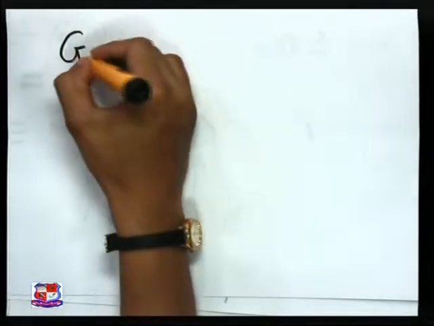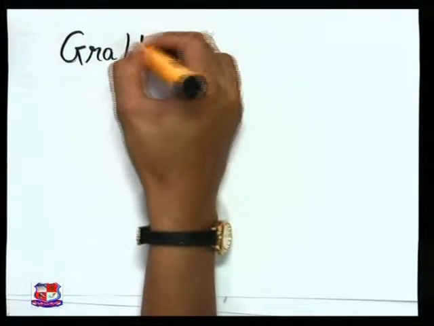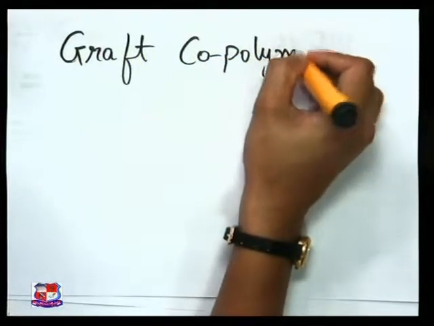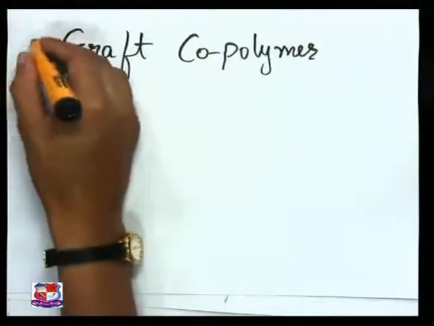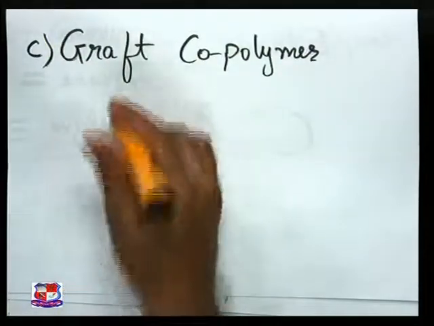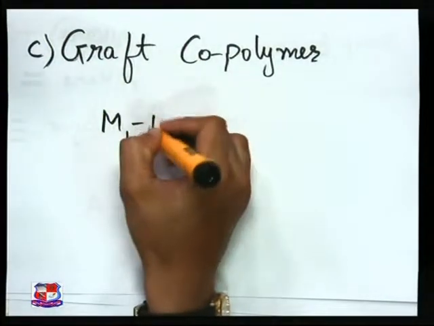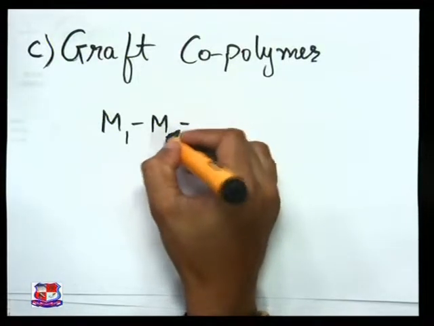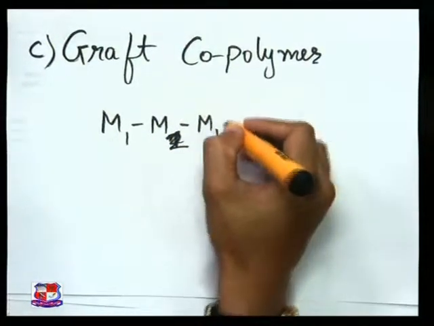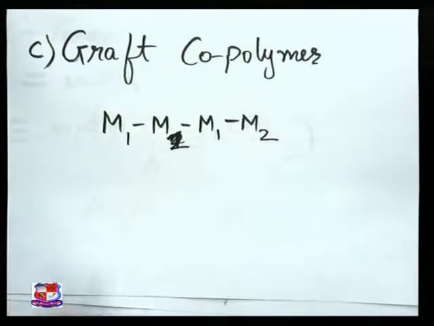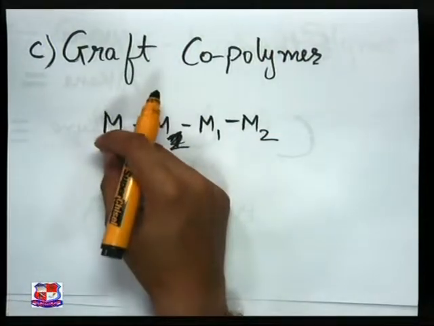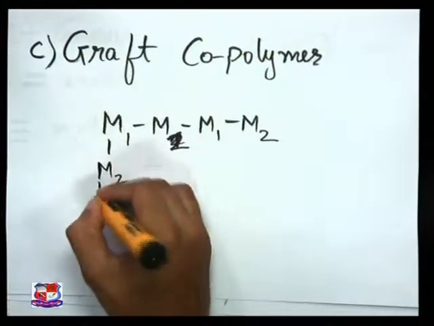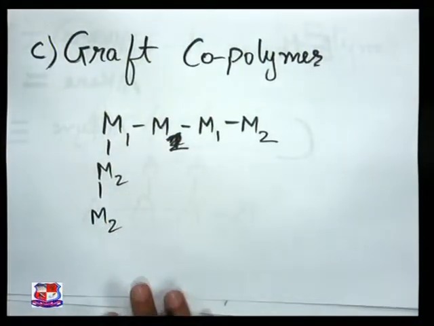Now you can see another thing, that is graft copolymer. What is this graft copolymer? You can say graft copolymer can be drawn like this. If I have M1, M2, M1, M2, M1, M2 like this, then the branch that is lying here will be completely different. That you can see here.